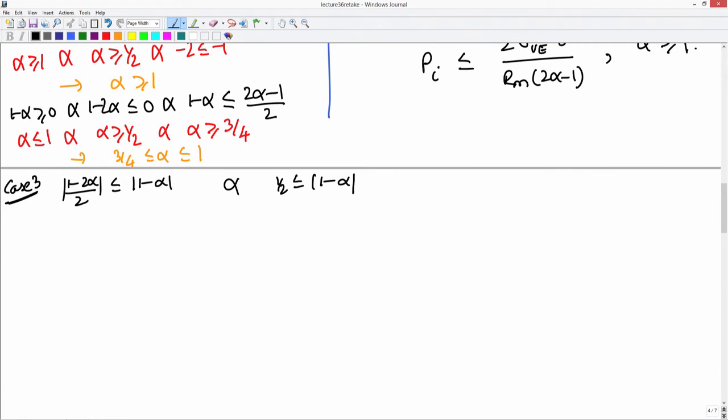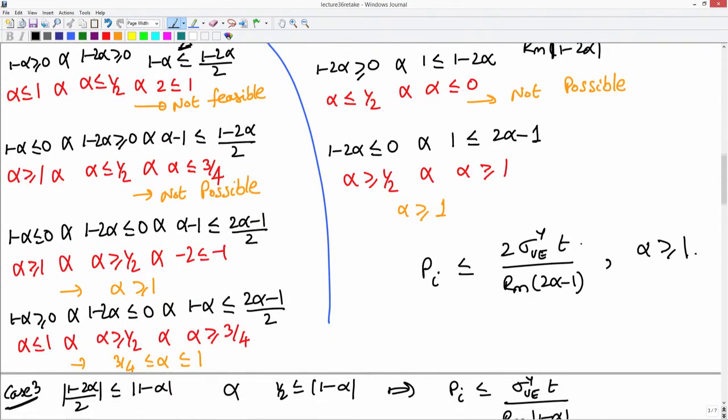In which case this will imply that the maximum value is 1 minus alpha. So, should be lesser than or equal to sigma y u e t by r m into absolute value of 1 minus alpha.